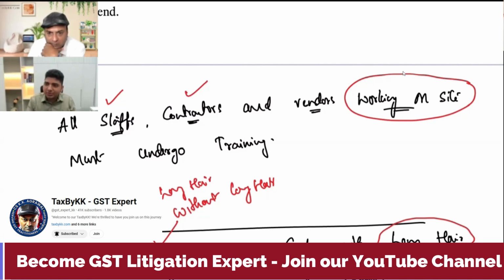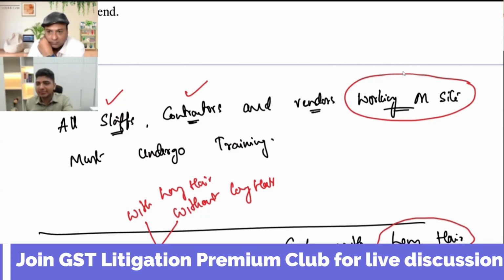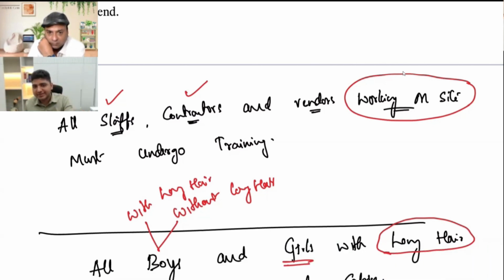So if I am a vendor who is not working on site, I need not go. But if I am a staff member who is not working on site, I still have to go, because the rule of last antecedent is only applicable to vendors and not to staff and contractors. Very clear on this? Tell me one thing.